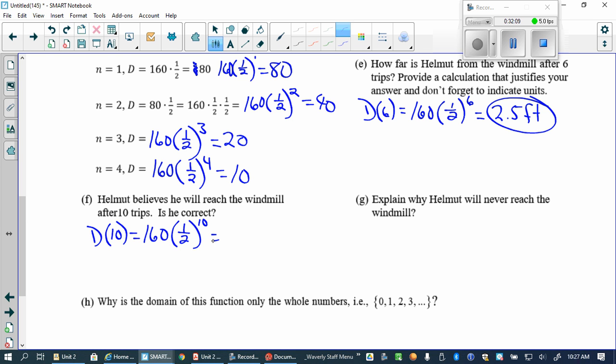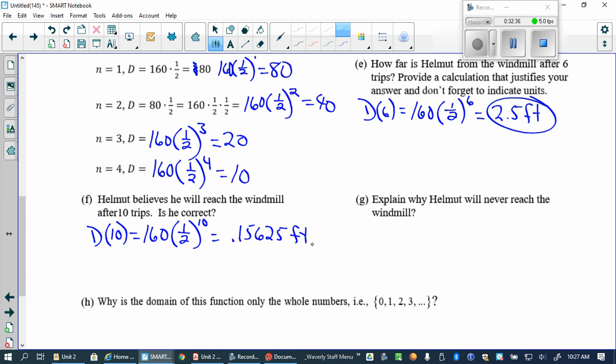Well, I want to use Control Enter again. 0.15625 feet, right? You see how the distance keeps getting smaller and smaller and smaller?